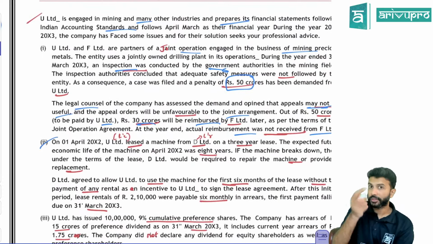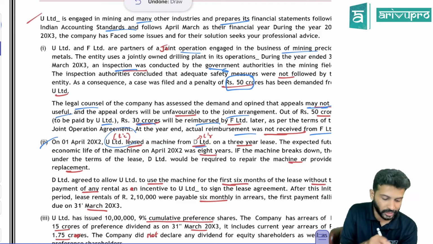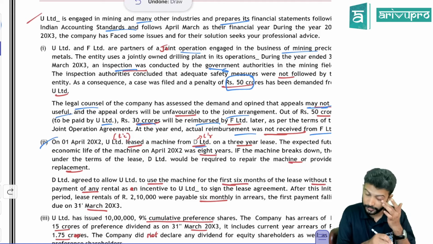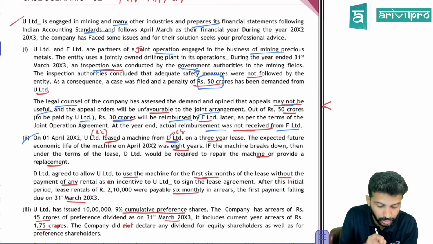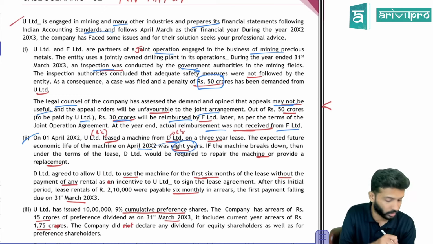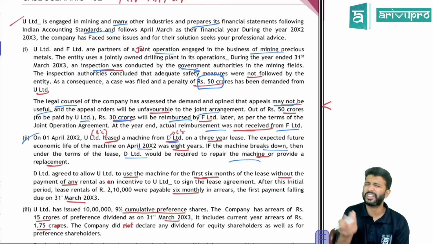All right. Second option, with respect to lease. U Limited leased a machinery from D Limited. So U is the lessee, D Limited is the lessor. Okay. On a 3-year lease term. The expected future economic life of the asset is 8 years. Okay. Asset life is 8 years, it seems. If the machinery breaks down, then under the terms of the lease, the lessor will be required to repair the machine or replace the machine.